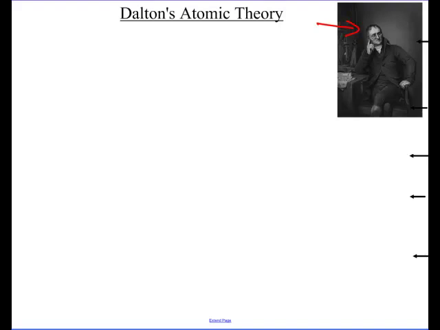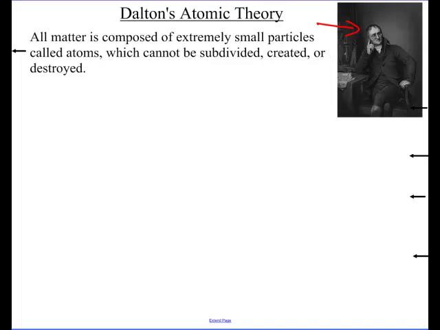Now, he came up with this in the early 1800s, and for the most part, it was right. You've got to remember, they never saw atoms. We're talking about Bunsen burners and basic glassware being all that was invented. This was the idea, and it was held to be true for a long time. In fact, only about 2 of these points aren't really true today, for reasons that I'll share with you. So let's look at the first step of Dalton's atomic theory.